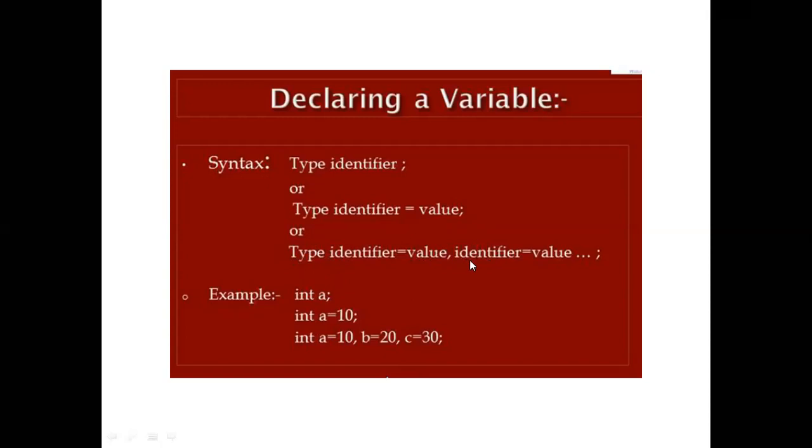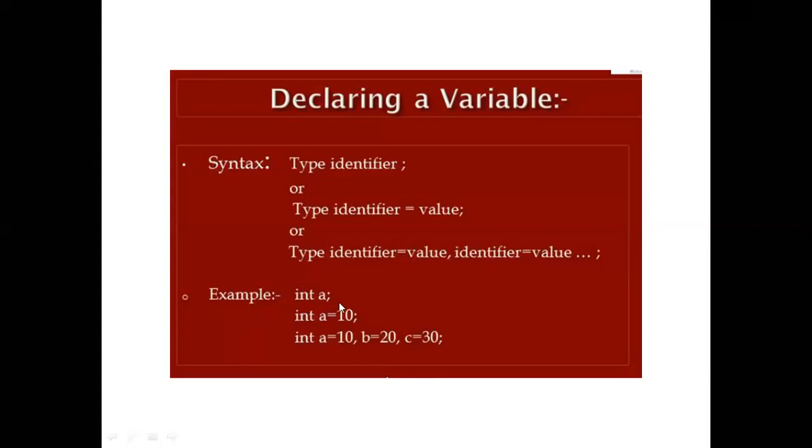For another variable, you also assign the value to that particular variable. You declare in this manner: write the data type, then a comma, another variable, and at the end put the semicolon. Like this, integer a.